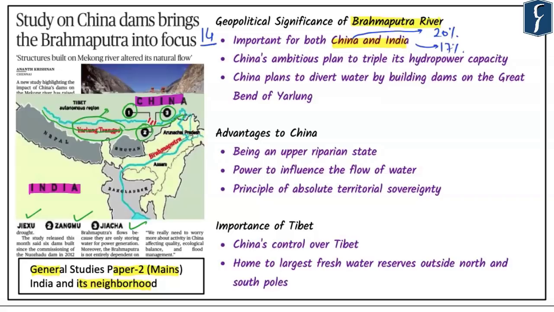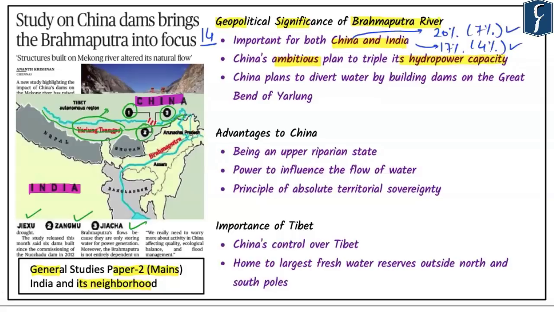Another notable factor is the distribution of natural resources. China has around 7% of fresh water. At the same time, India has around 4% of freshwater reserves globally. Now, the geopolitical significance comes into the picture because China has an ambitious plan to triple its hydropower capacity.